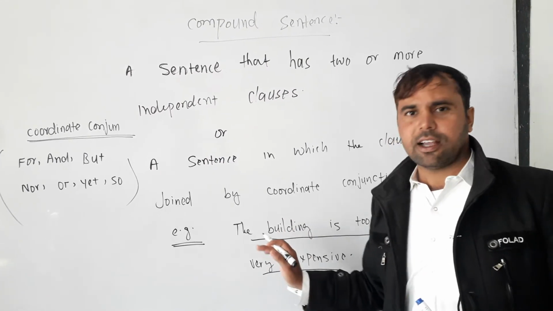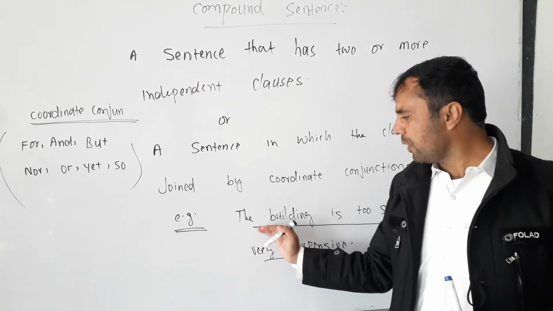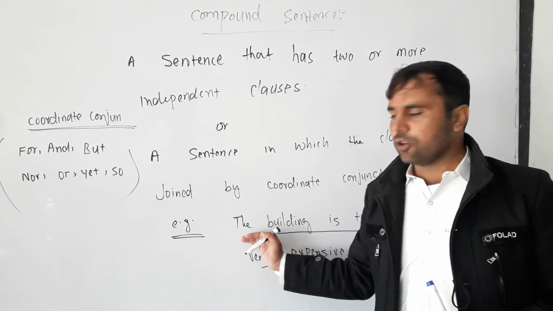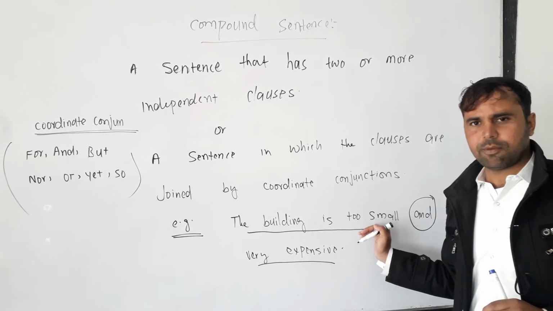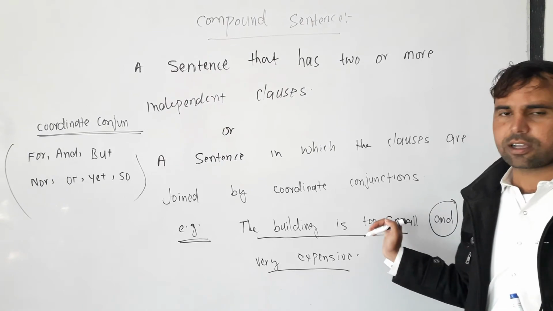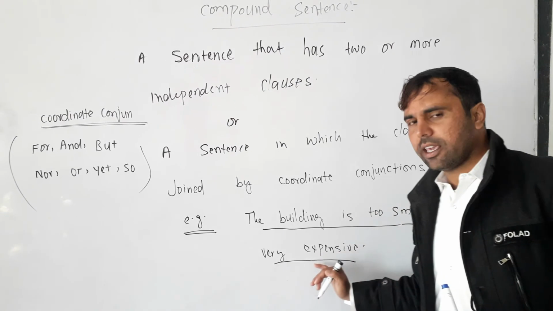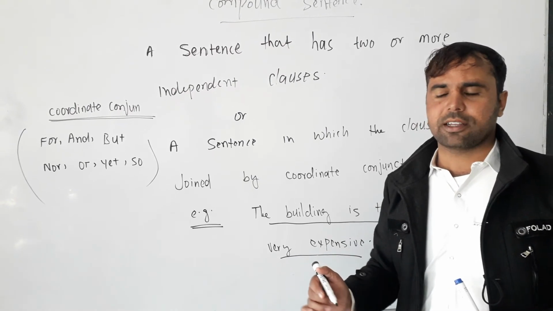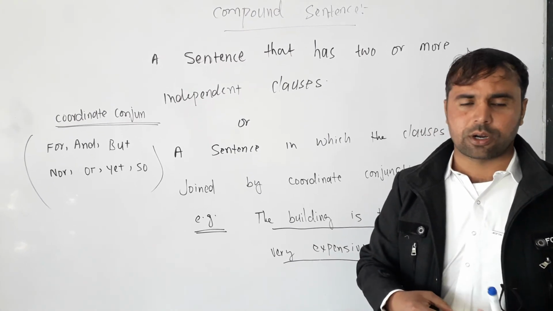Now both these clauses are main clauses, because if we separate these clauses, we see the building is too small. It is giving us a complete sense or a complete thought. And it is very expensive. It is also a main clause. It is also giving us a complete thought.